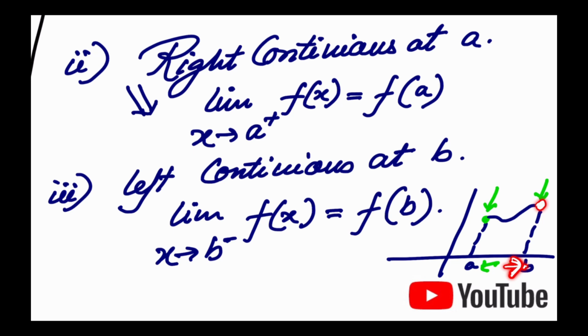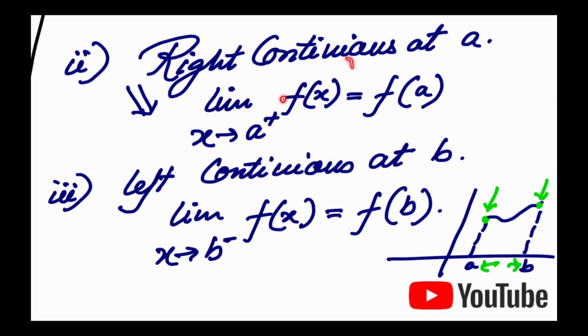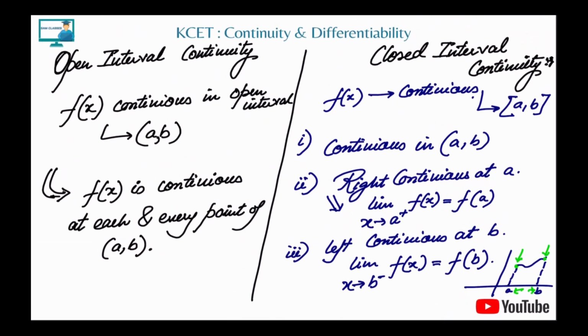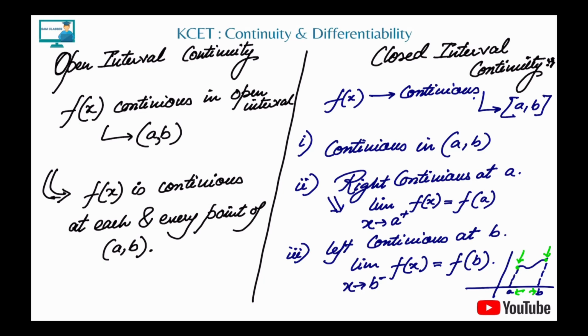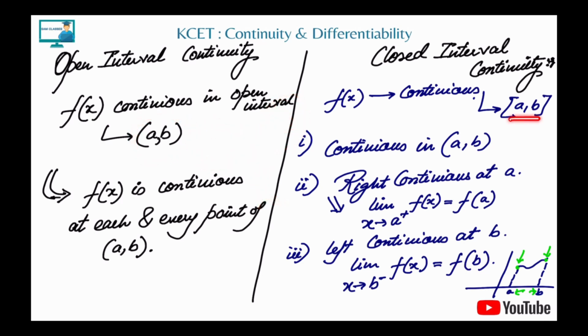Okay, if these two are same, we'll say it is continuous, left continuous. And for x, we'll check the right hand continuity and f of a. That's it. Again, in simple terms, if it is getting too complicated, open interval means between a to b continuous, but at the endpoints not. Here a to b continuous and at the endpoints also it is continuous. In simple terms, you can say like that, just for the understanding sake.